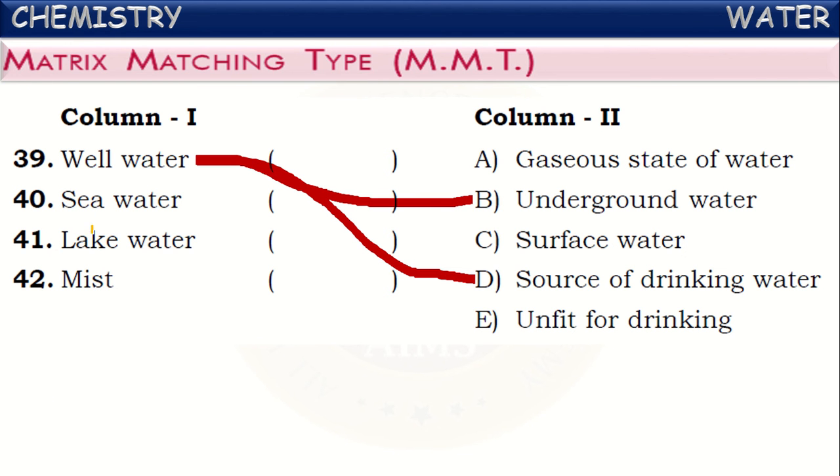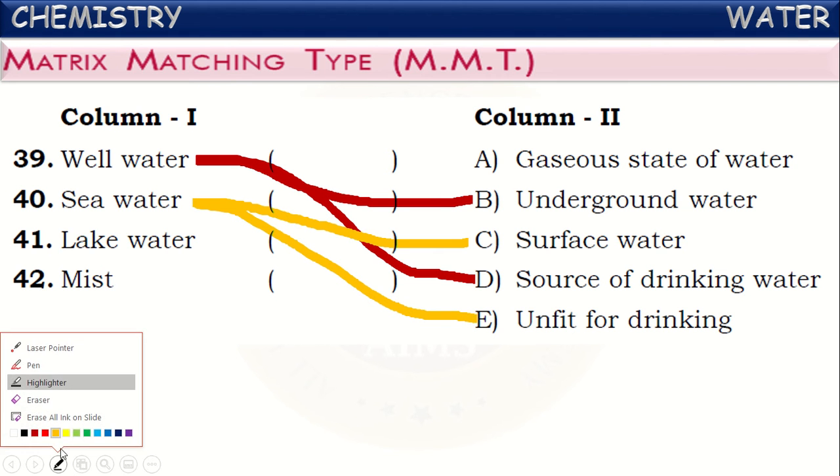Next one, seawater. Seawater is called surface water because it is present on the earth. The water present on the earth is called surface water. And we know this seawater contains large quantities of salts and impurities, so it is unfit for drinking. So they are the correct matchings for it.